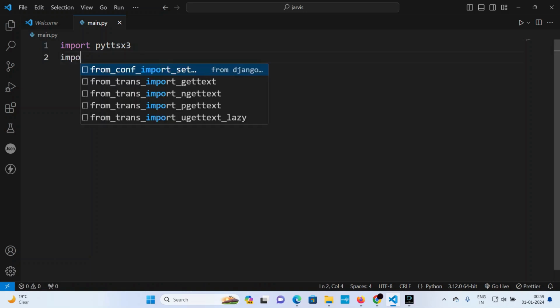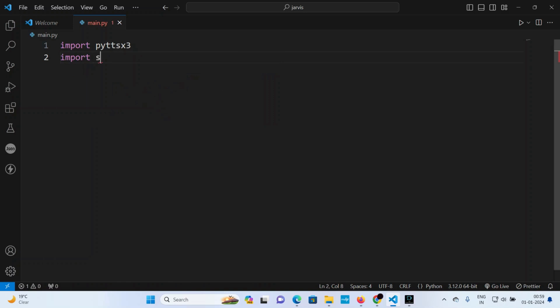Now the next thing, import speech_recognition as sr. Another one is import datetime. After that, import wikipedia.